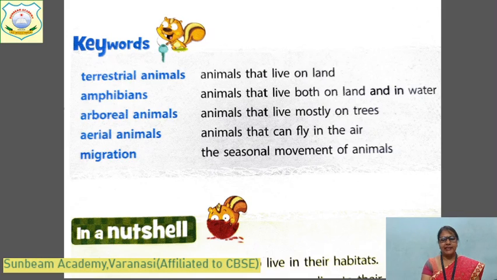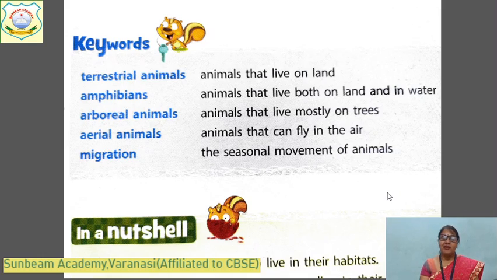Okay, children. Let me ask you something. What are terrestrial animals? Animals that live on land. And what are amphibians? These are the habitats which suit these animals to live. Animals that live both on land and water are called amphibians. Example: frog. And arboreal animals, animals that live mostly on trees are called arboreal. Example: monkey. And aerial animals, animals that can fly in the air, of course birds.